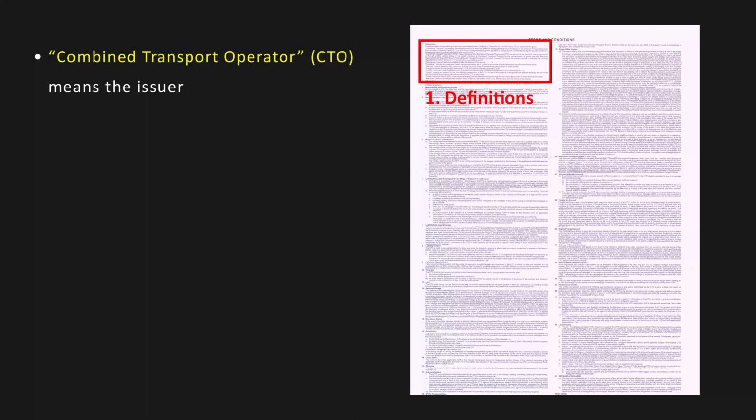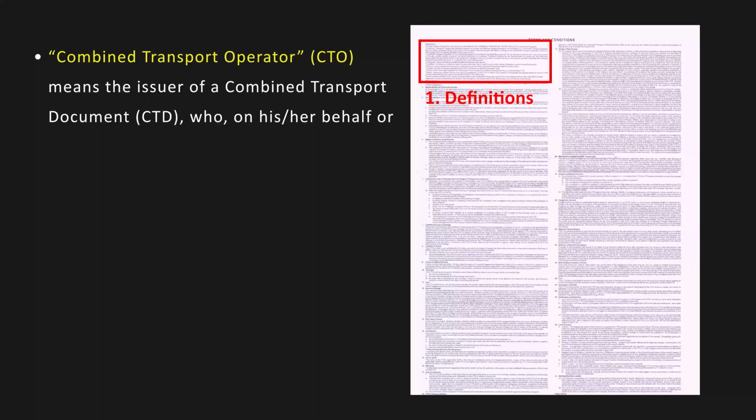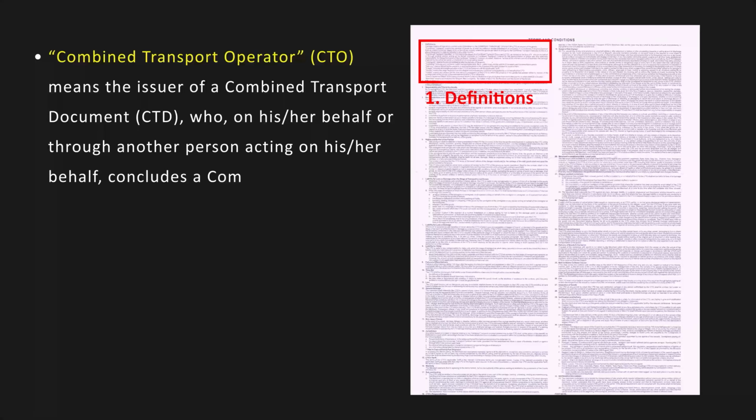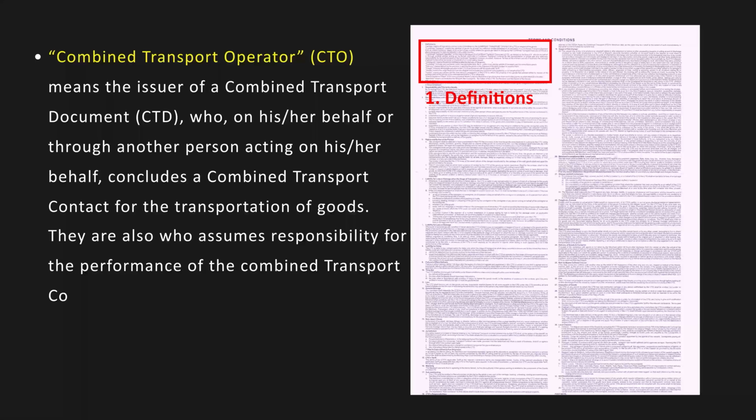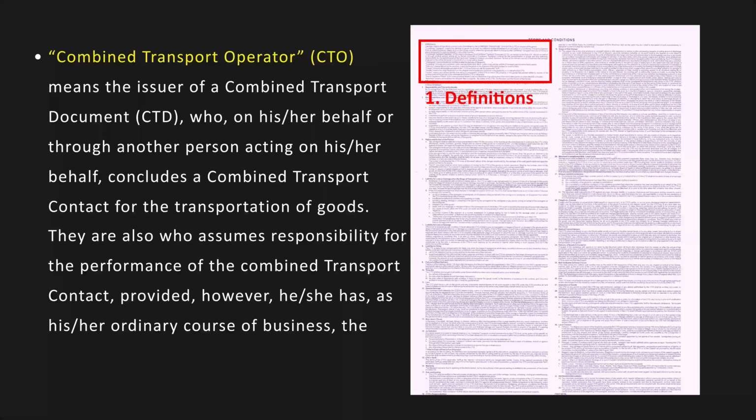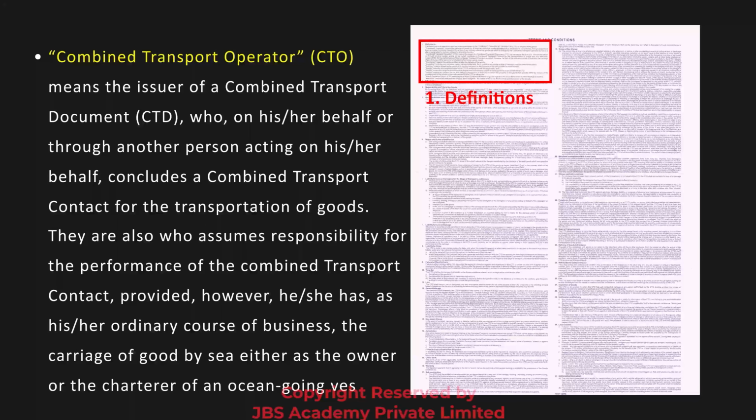Combined Transport Operator or CTO means the issuer of a Combined Transport Document CTD who, on his or her behalf, or through another person acting on his or her behalf, concludes a combined transport contract for the transportation of goods. They are also who assumes responsibility for the performance of the combined transport contract, provided, however, he or she has, as his or her ordinary course of business, the carriage of goods by sea, either as the owner or the charterer of an ocean-going vessel.